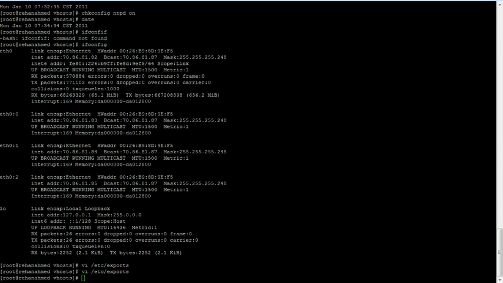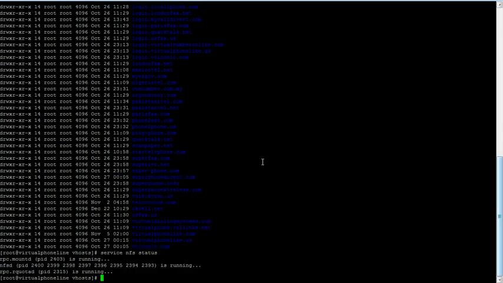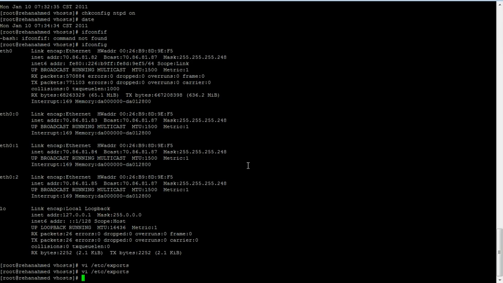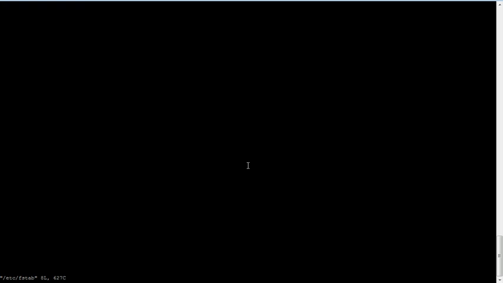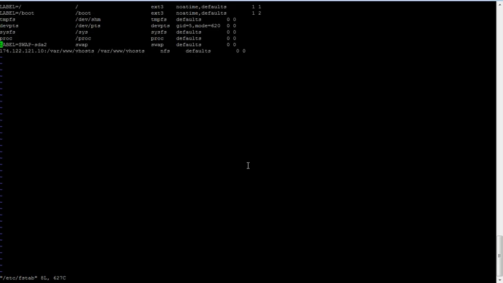After that, go to the other box, because I have added two entries in the /etc/exports of the main server. You can see it here. There are two servers. So go to the other one and just do the same thing which we did here, like you can see here.